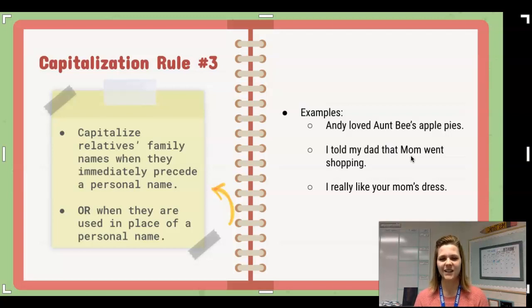Let's try this test. I told my Gary that Gina went shopping. It doesn't really make sense for us to say, I told my Gary. Because it doesn't make sense to say I told my Gary, dad should not be capitalized. But it does make sense to say I told Mom that Gina went shopping. Because it makes sense to say that, Mom should be capitalized. And the same goes for our last sentence. I really like your mom's dress. Mom is not being used in place of a personal name, so it does not need to be capitalized.